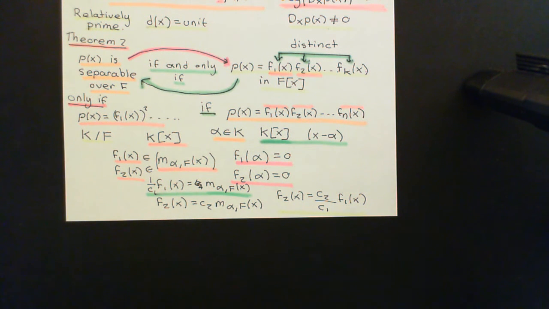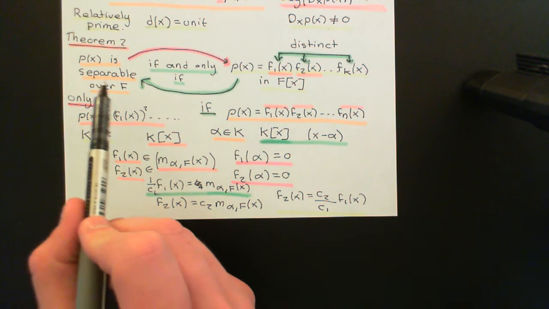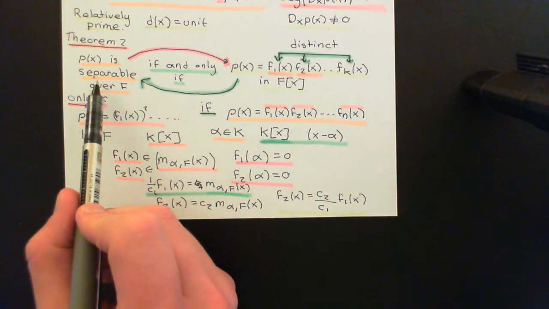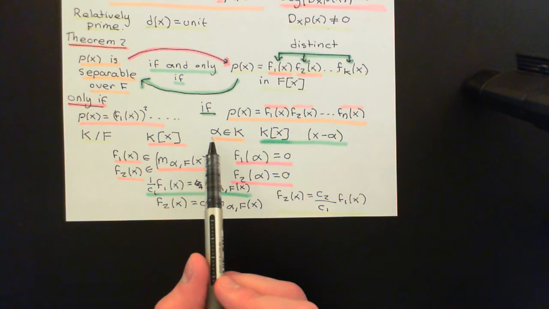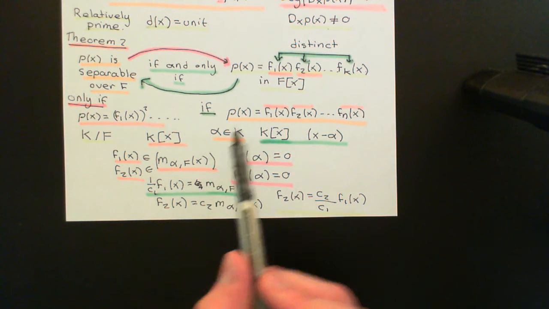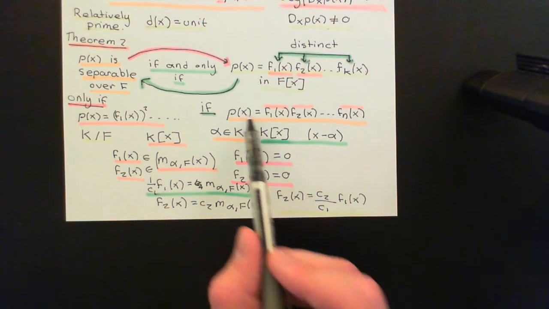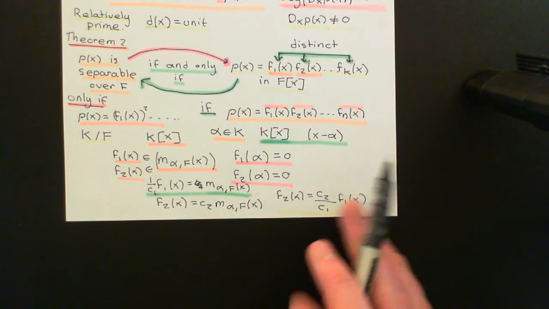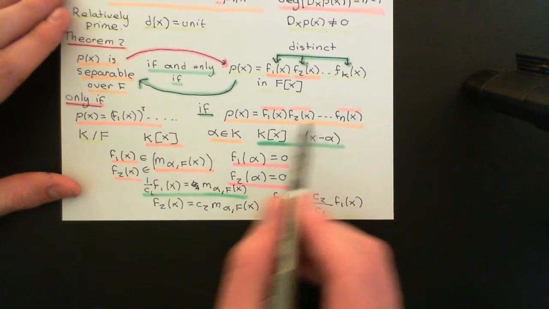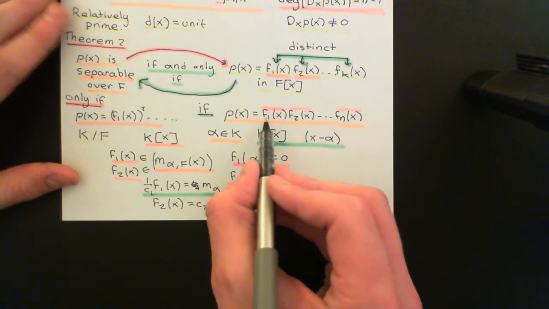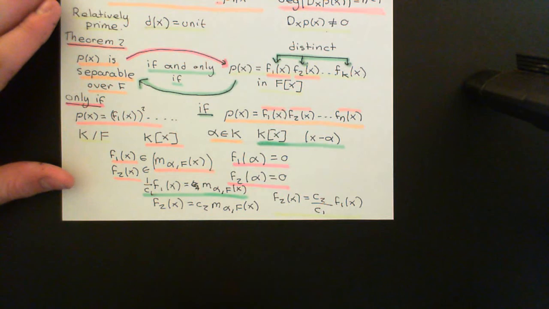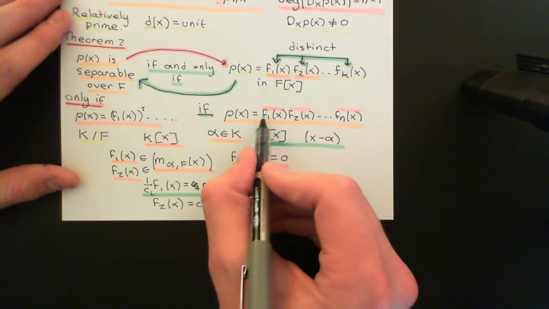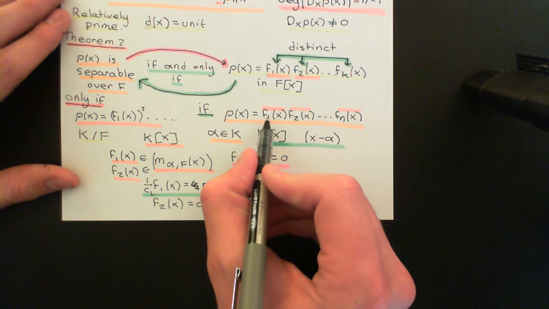Okay, so overall, just to summarize the argument again, we said that if it was the case that p of x was not separable, if it was inseparable, then it would have a multiple root. We called that alpha. Okay, when we actually take p of x into the ring of polynomials over the splitting field K and split it down into its factorization in terms of linear factors, what that corresponds to doing is splitting all of these irreducible factors in the ring of polynomials over the field F into their factorizations in terms of linear factors.